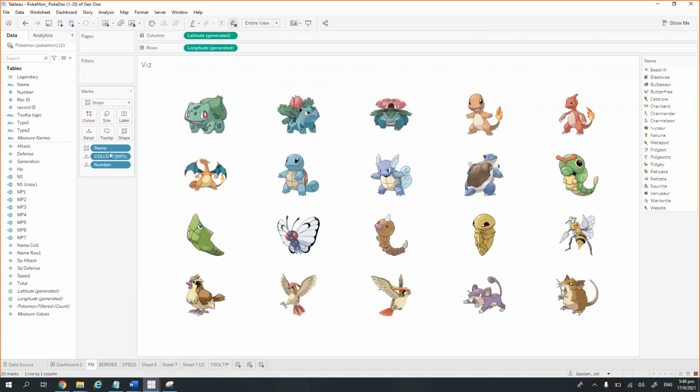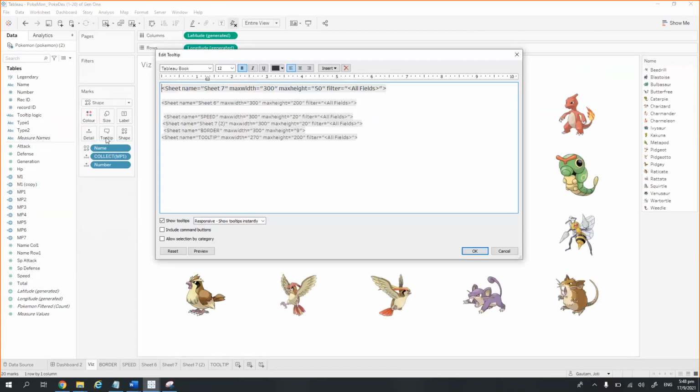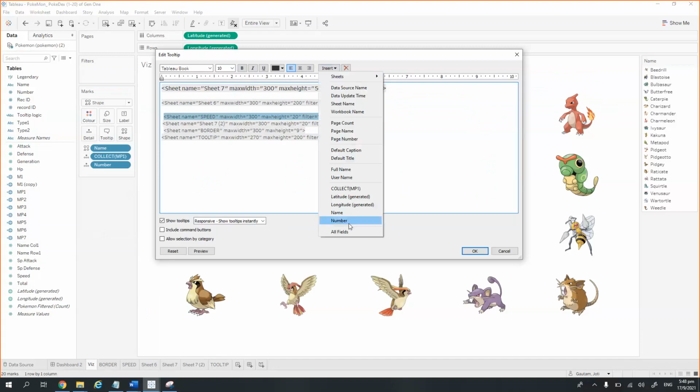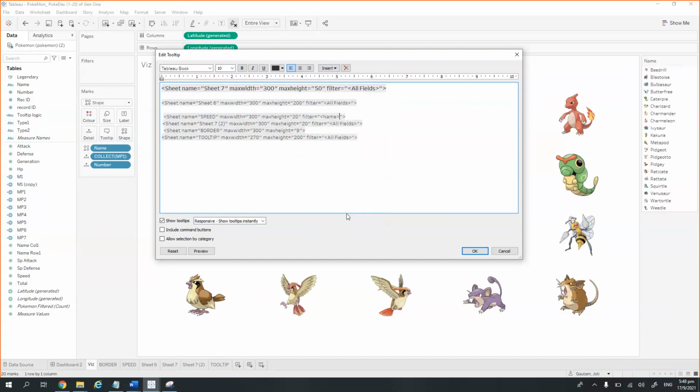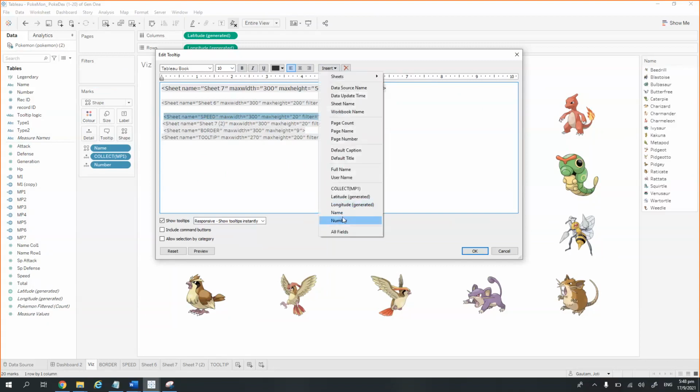One thing which I didn't really tell you is that if you see all fields here, you don't want the visualization to be filtered by all the fields which are being used in the current visualization. So you can just remove that and go to the insert and use just one or just two. Suppose I want to use the name. I want to use name as a filter, or I want to use name as well as the number as a filter. So put comma and then number.